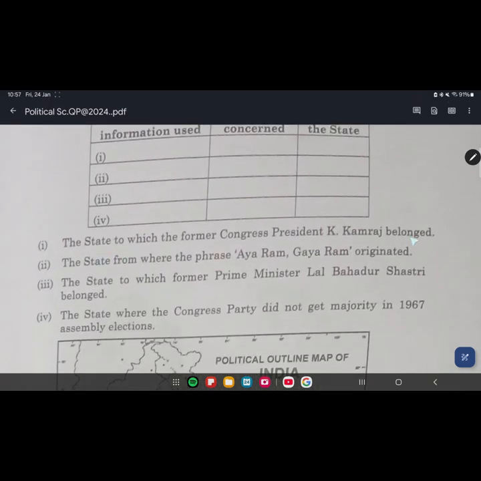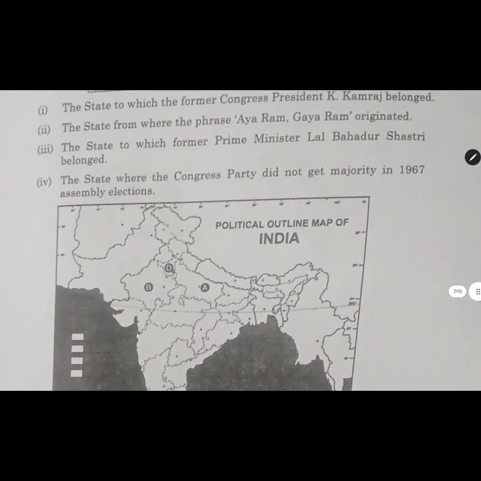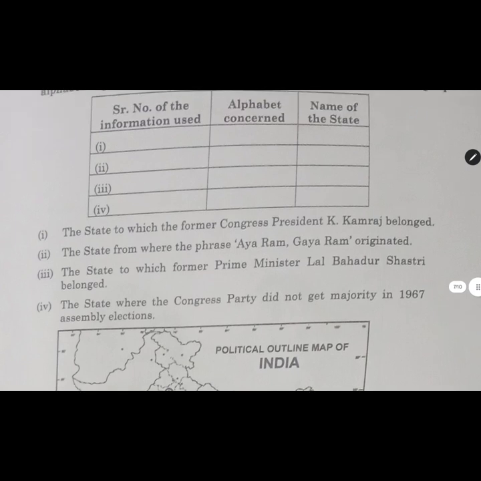Okay, let's move further to write the answers here. I'm writing here, you just write on your rough side. The state where Congress party didn't get a majority in the 1967 elections. The state to which former Prime Minister Lal Bahadur Shastri belonged. This option is option A for sure. So here we can write A, Uttar Pradesh.